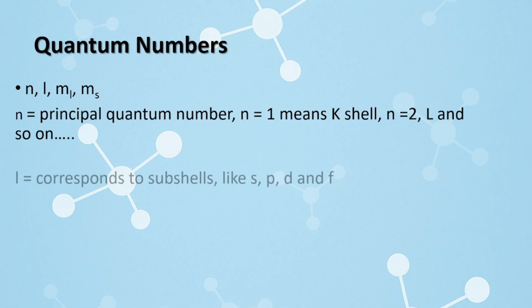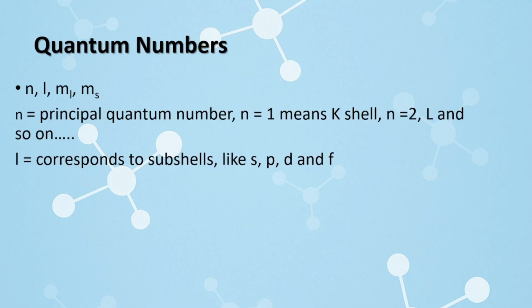And l corresponds to subshells like s, p, d and f.